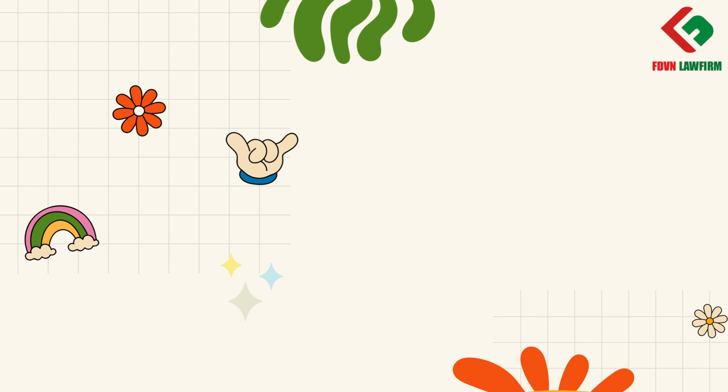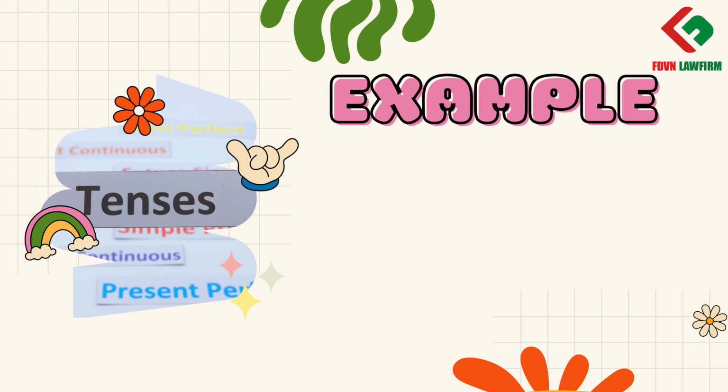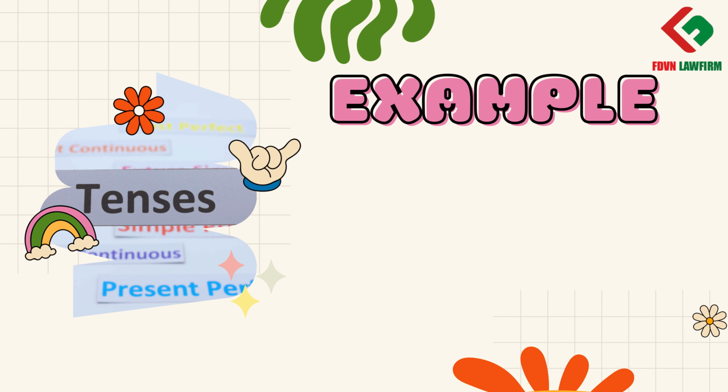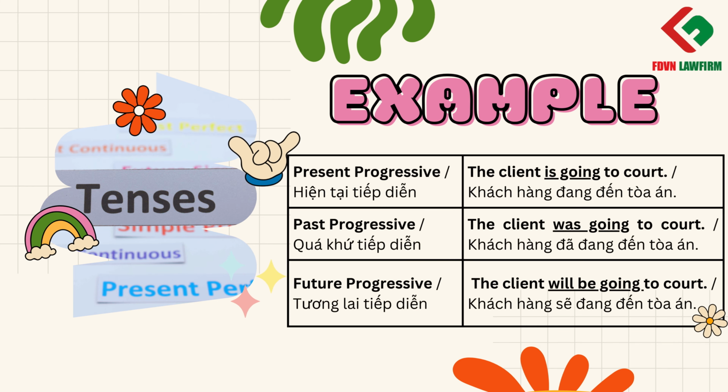And here are some examples of different usage of be in one sentence. Present: The client is going to court. Past: The client was going to court. Future: The client will be going to court.